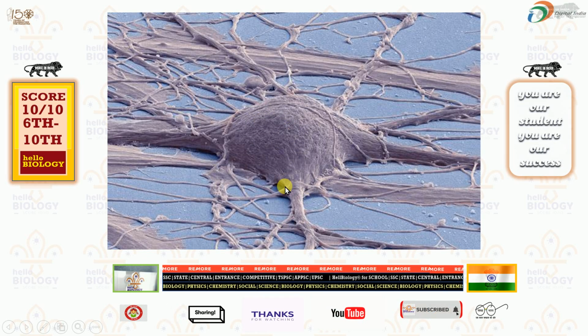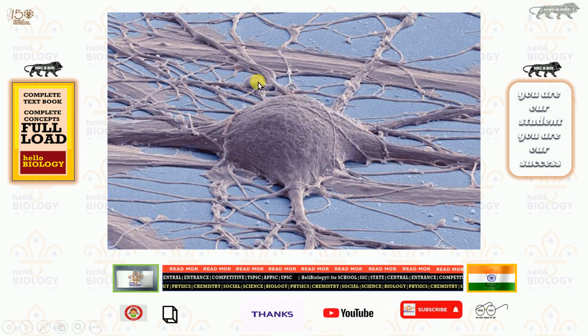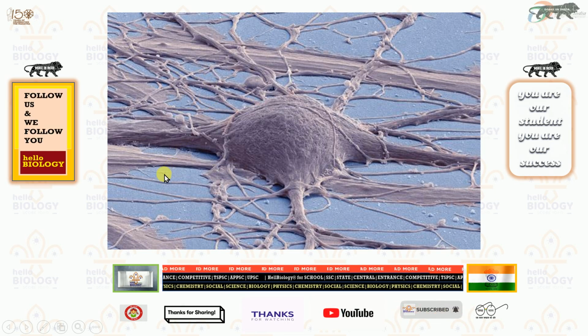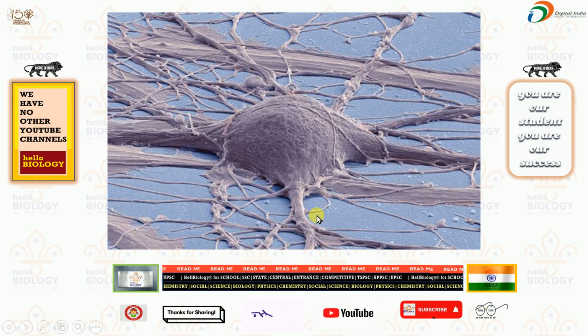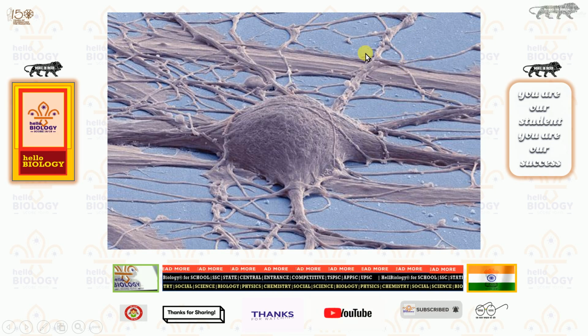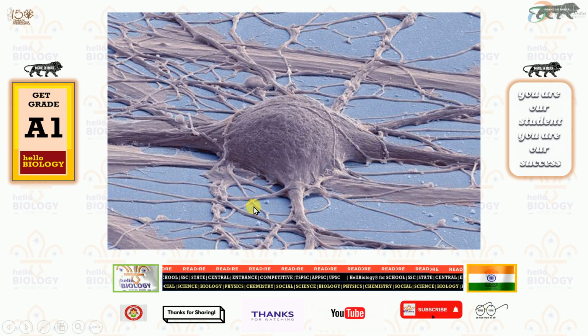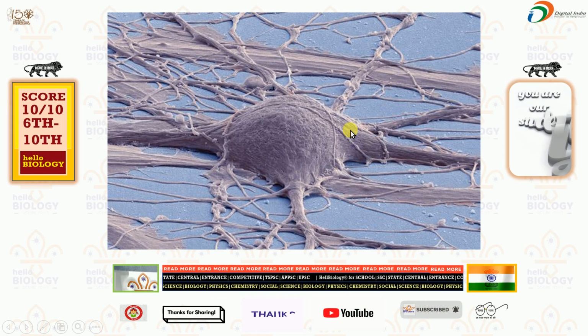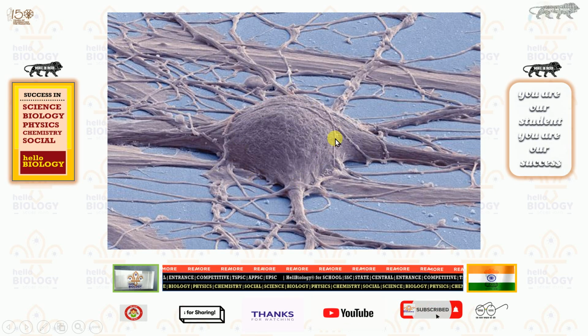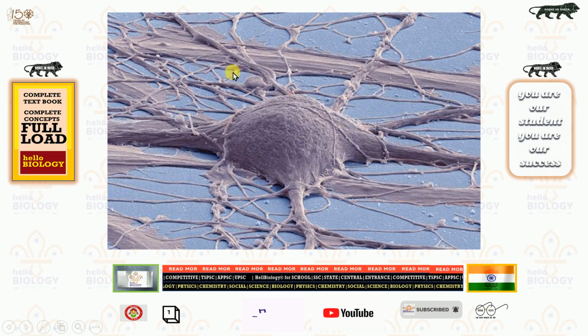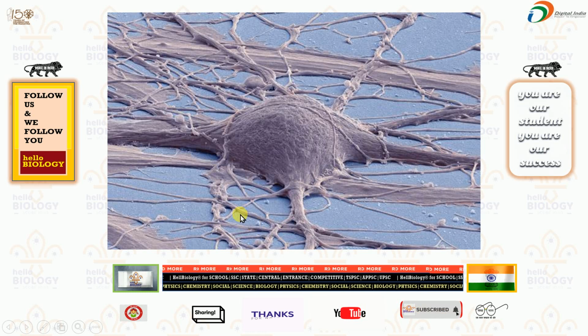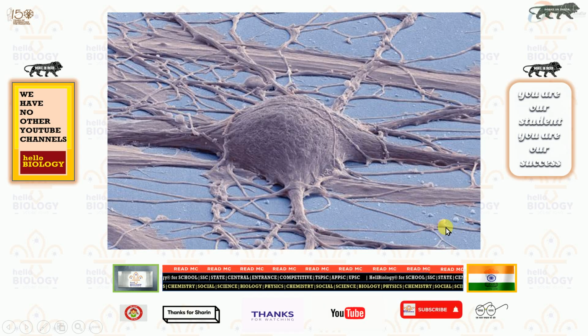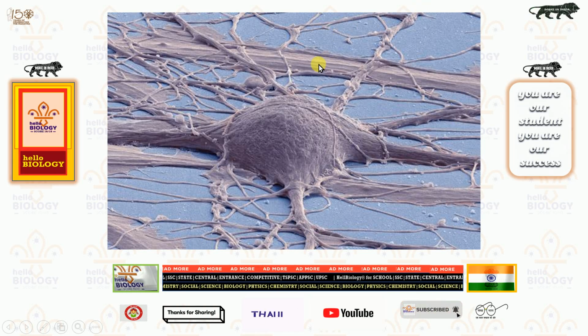One nerve cell is connected to another nerve cell in this pattern. Can you see the continuation pattern of this? This has been taken from an electron microscope image. This bigger body is known as the soma and the smaller regions are called dendrites, and these are all known as the nerve endings of another neuron.